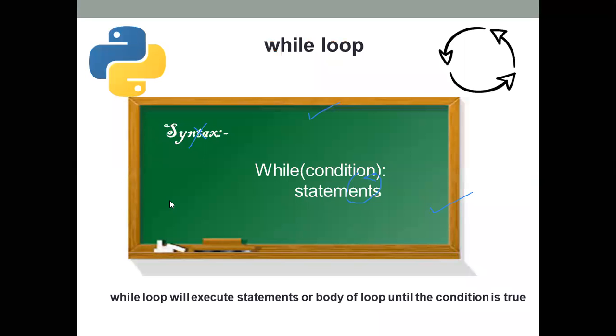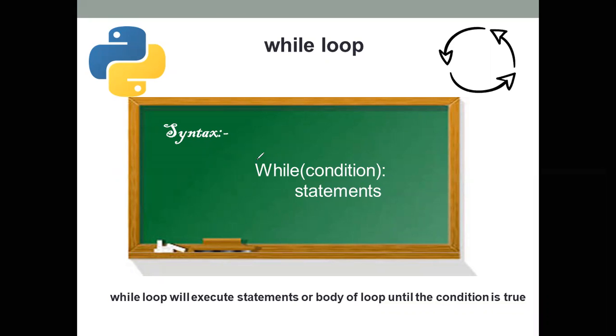Then the first one is the while loop. This is the syntax of how to write the while loop in Python.